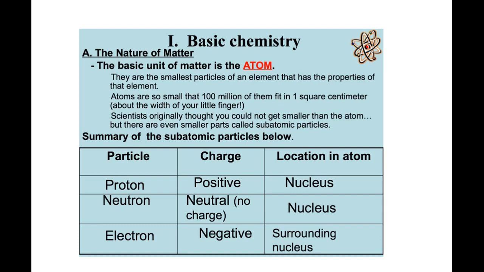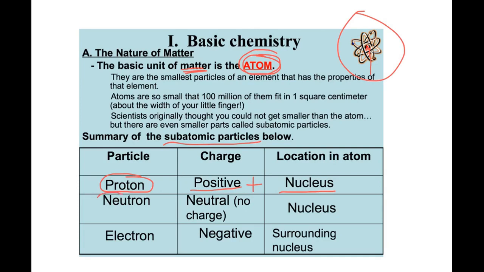Okay, so the basic unit of all matter, things that have mass and occupy space, like you're full of matter. You have mass, you weigh something, and you occupy space, obviously. Well, the basic unit is something called an atom. Hopefully you guys have heard that before in middle school or elementary school, whatever. Well, atoms are made of 3 different types of subatomic particles. The first one's called a proton. Protons have a positive charge, and those guys are located within the nucleus. So this guy up here, this atom, the nucleus would be that little red ball in the middle. Those are where the protons are going to be found.